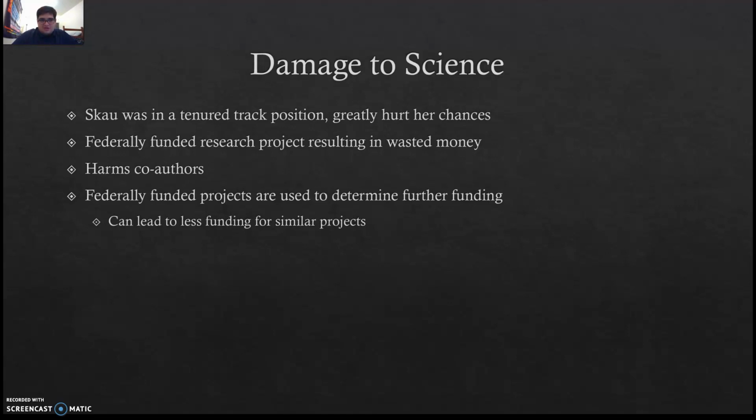Also, federal funding was used for these projects, and anytime federal funded projects are used to determine future funding. So this could lead to less funding for similar projects, could lead to less growth within that specific area of research. And she was looking specifically at migratory cancer cells, which should be a very large area of interest. However, due to her retractions, not many people are going to either be wanting to fund that now, or they're going to look at other people who are going to do it better.